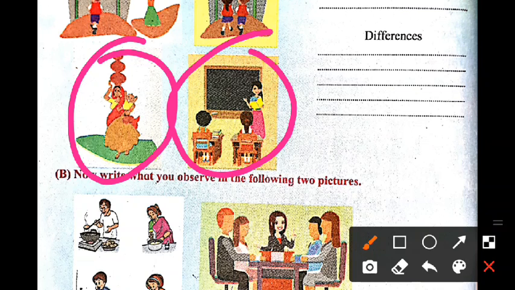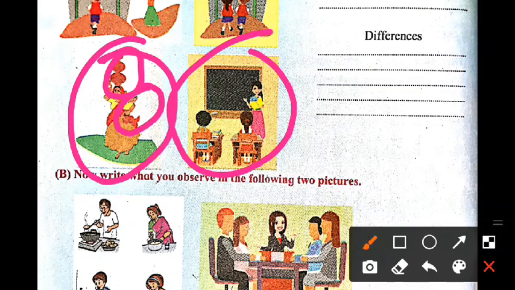It is a very difficult task to balance the pots of water and the baby too. But she does this work happily. What about the second picture? In the next panel, a woman is teaching children at a school. So both pictures show the difference between the two situations.